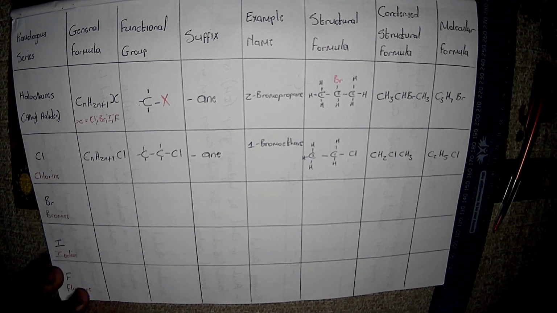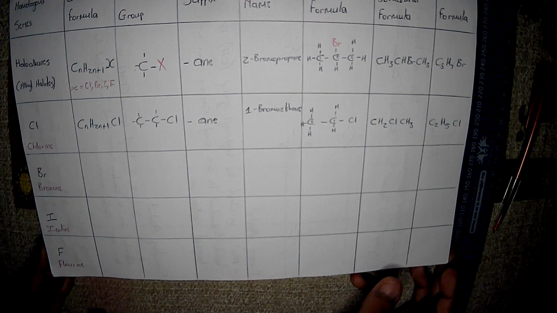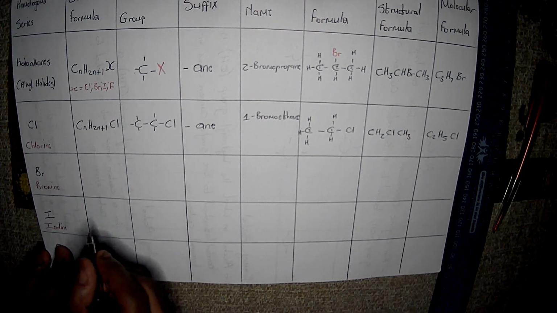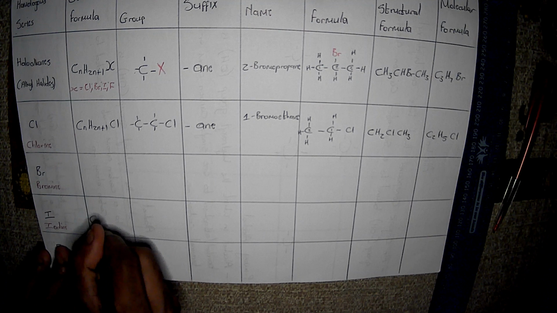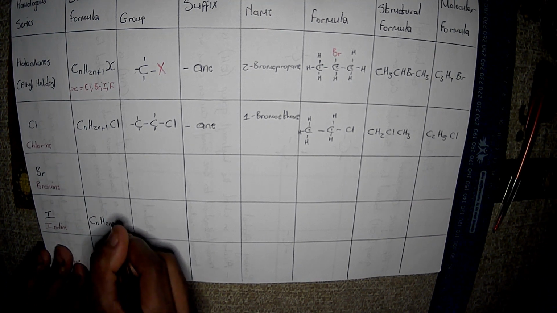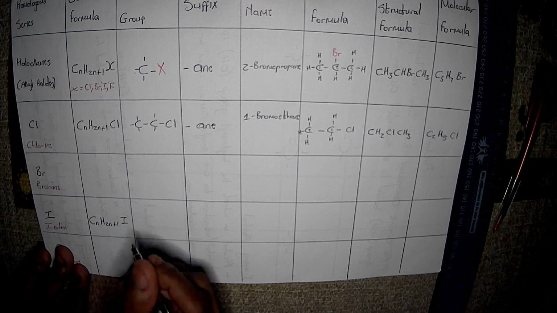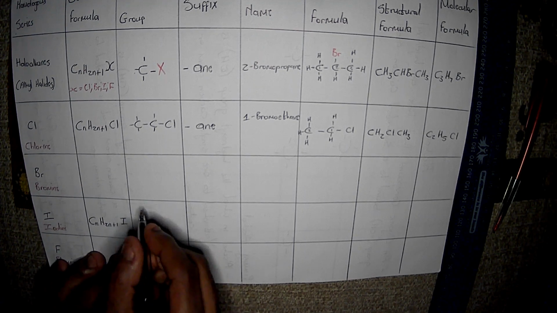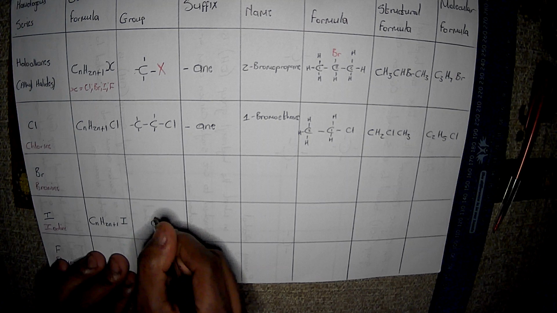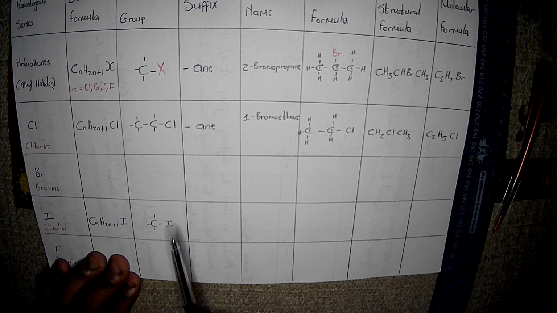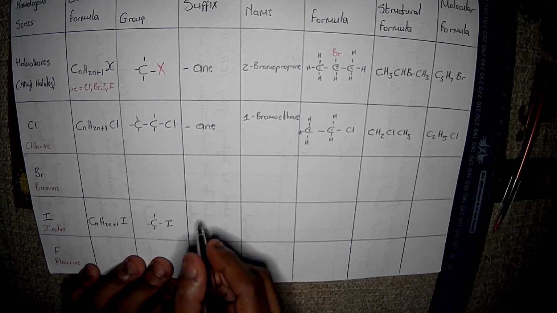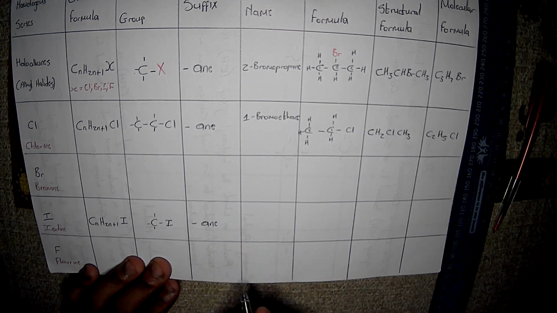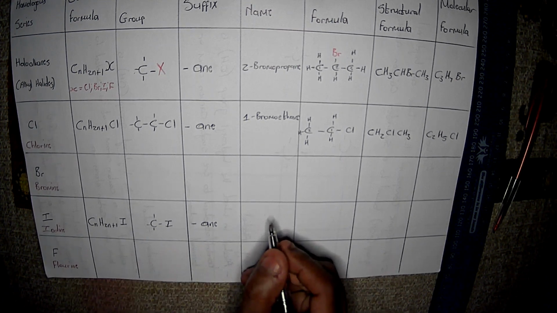Because we did bromine, let's try iodine. Okay, very interesting. With iodine, the general formula in this case is still the same, CnH2n+1 and our I. Remember, the I is in capital letters, always, always. Don't make a mistake of not writing that in capital letters. So I'm just going to choose, let's see, butane. In this particular case, for our functional group, we know that it is always like that, and then the suffix is still the same, which is ane. And then our example, we said iodobutane.